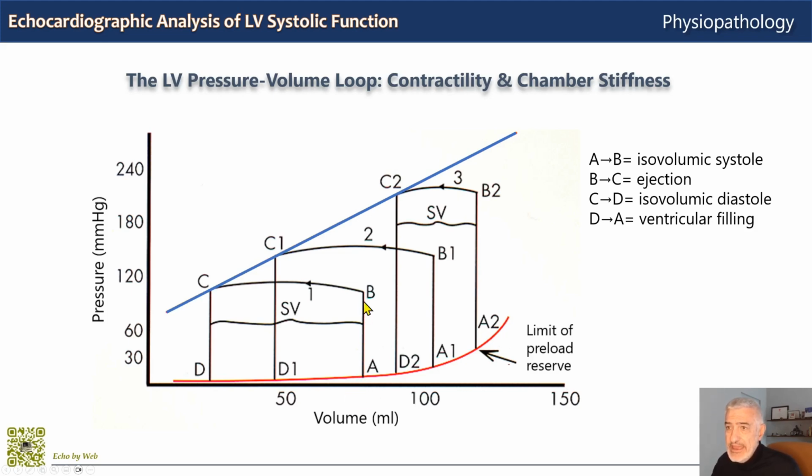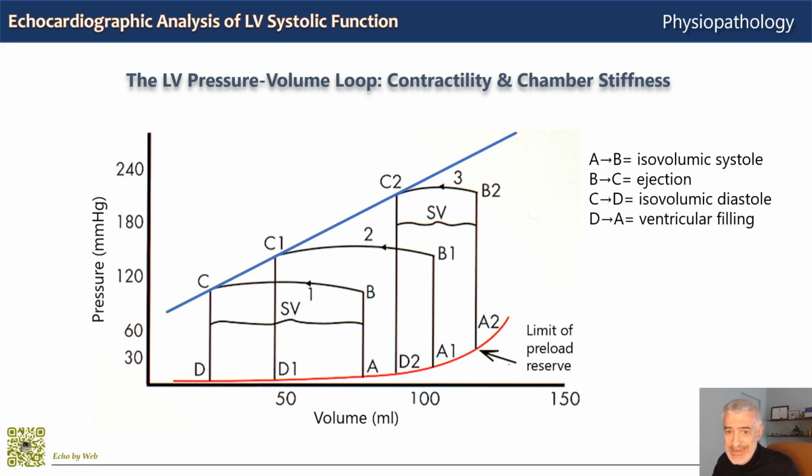And then we have the A, B, C, D normal loop with normal contractility and normal compliance. And then we have the A1, B1, C1, D1 loop, which describes the same ventricle but with an increased preload. You see the change in preload from A to A1, but still a ventricle which stays on the same compliance exponential curve and on the same contractility straight line. So this is an increased preload and an increase in stroke volume due to the Frank-Starling law, as we will see later.